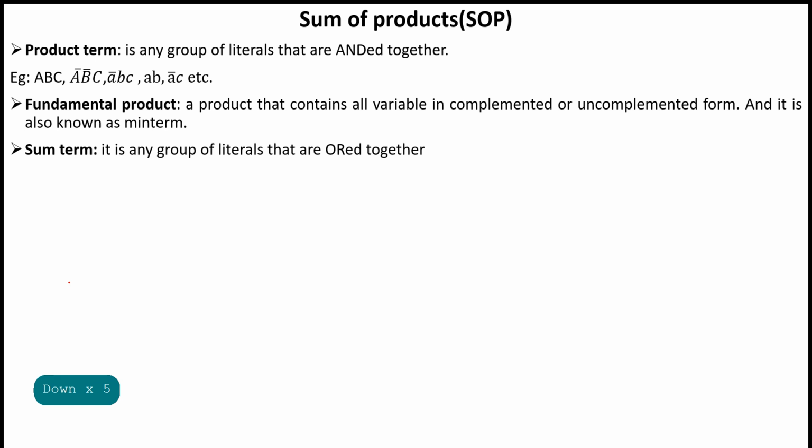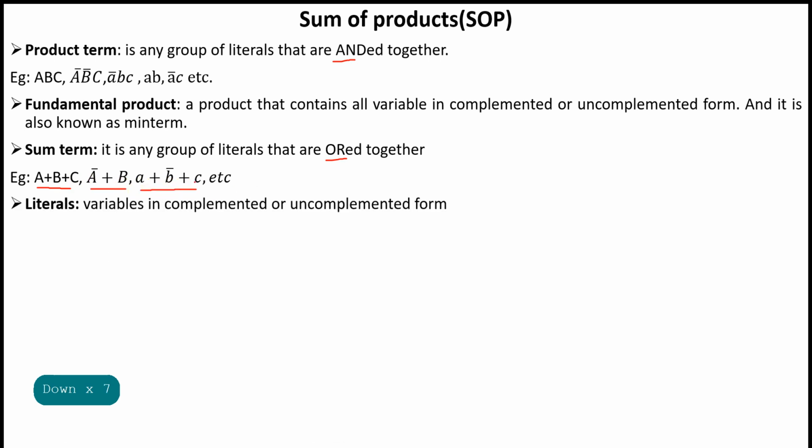Sum terms: any group of literals that are ORed together. Examples: A plus B plus C, A bar plus B, A bar plus B plus C, etc. Then what are literals?